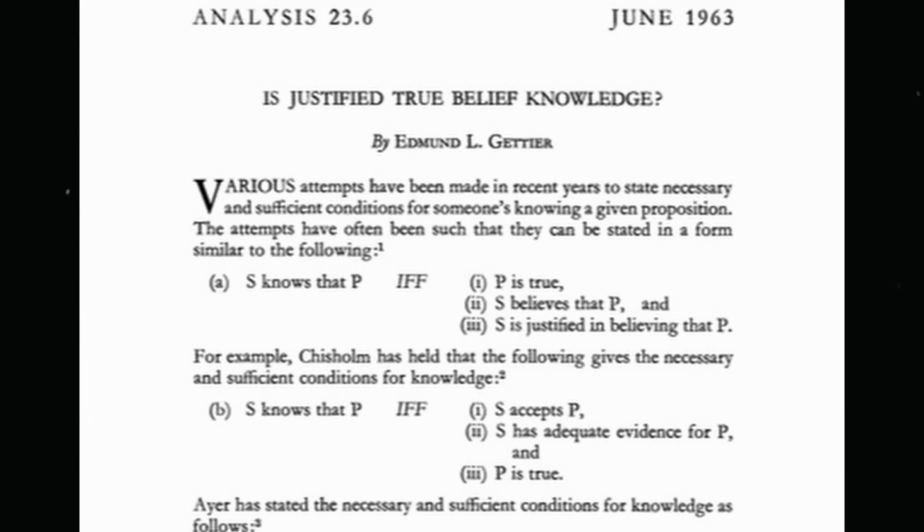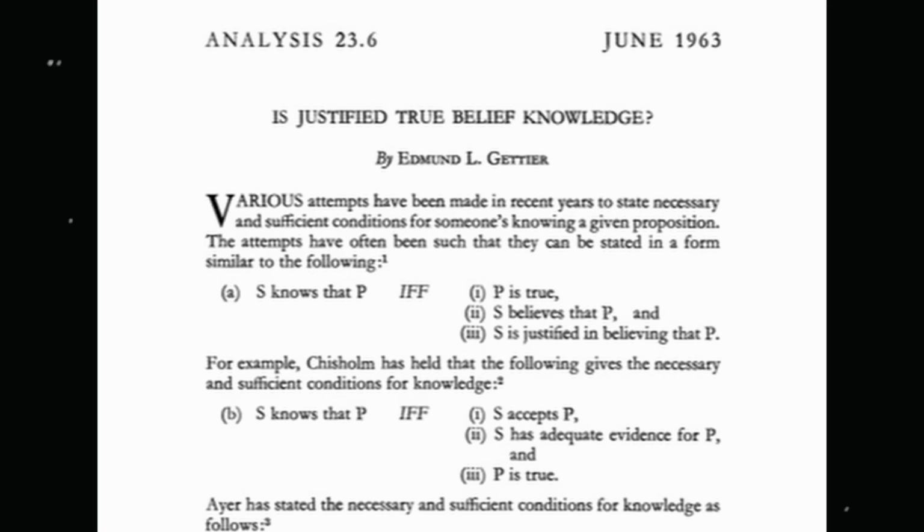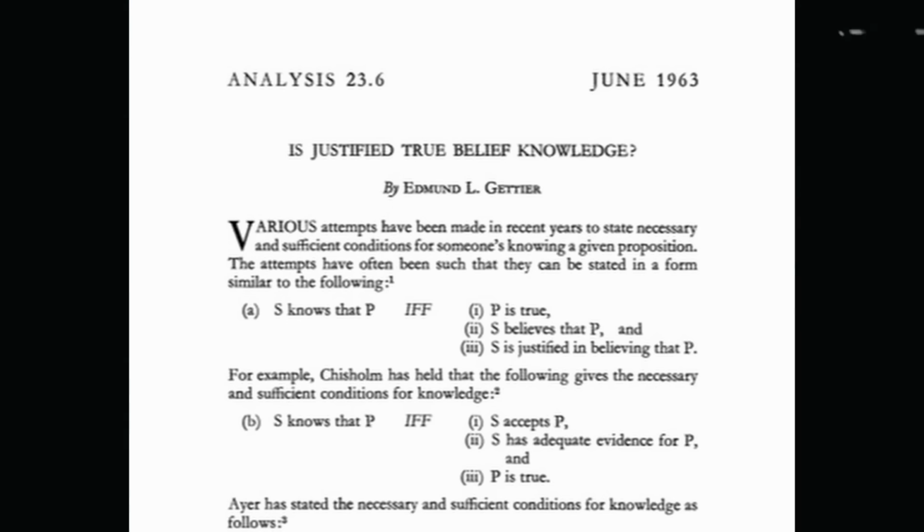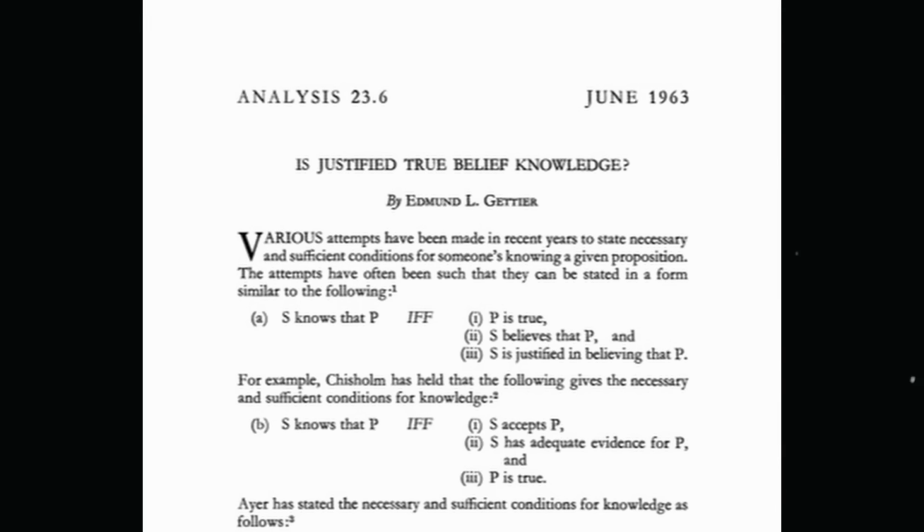Many philosophers have accepted some version of the JTB theory, but they've typically argued over the nature of justification. And then we also find arguments directly against the JTB theory. In the 20th century, the famous example of this is Edmund Gettier's paper. Gettier wrote a paper which outlined a series of cases where the JTB theory would be satisfied, but where we wouldn't say that the people in question knew anything.